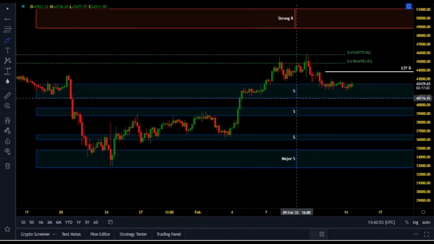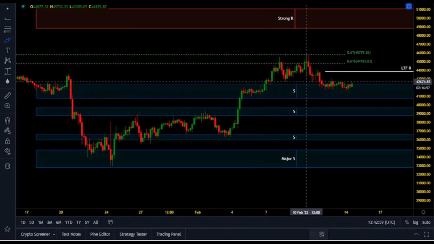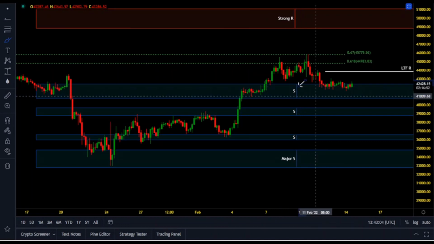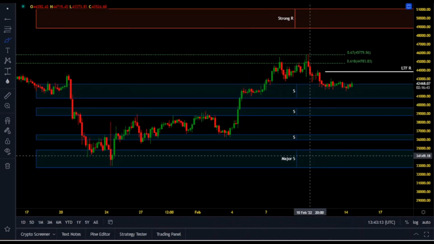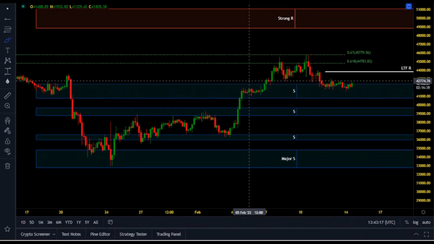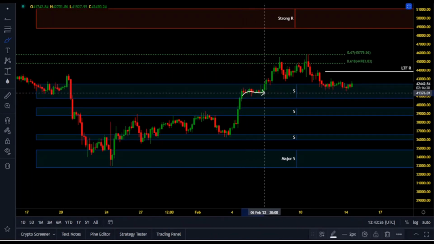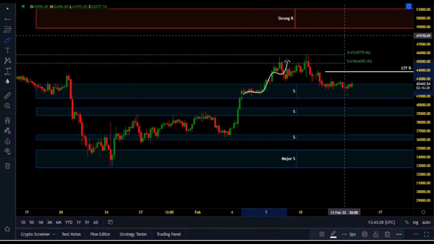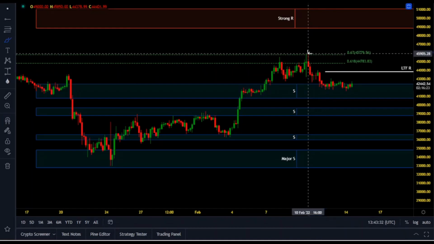The current condition of the 4-hour time frame is still under the bulls' control. However, if you've been following me on this channel for some time, these two support levels were resistance previously, and we have been following these support levels in the last few weeks. As soon as we got a clean breakout on the 4-hour time frame with this candle, the 4th of February candle, it consolidated a bit, and then we ended up right at the 0.618, the golden pocket. And we expected this rejection.